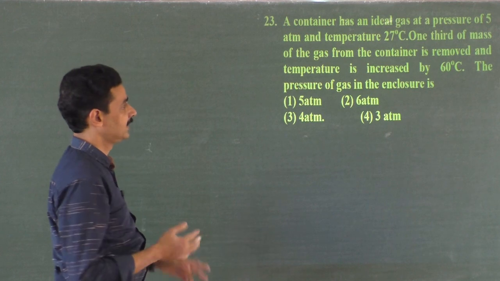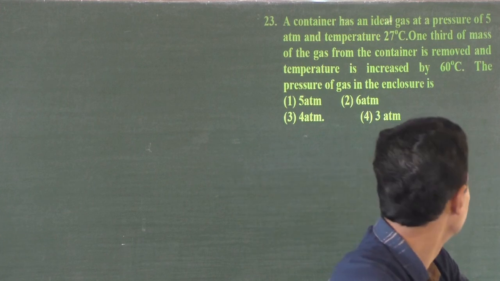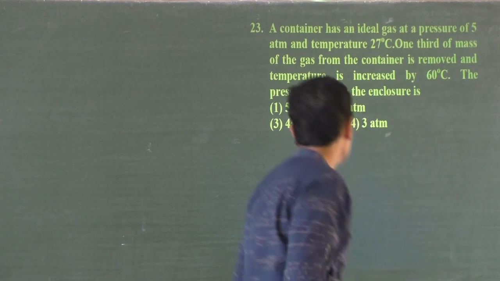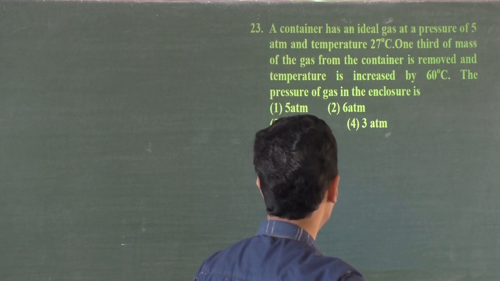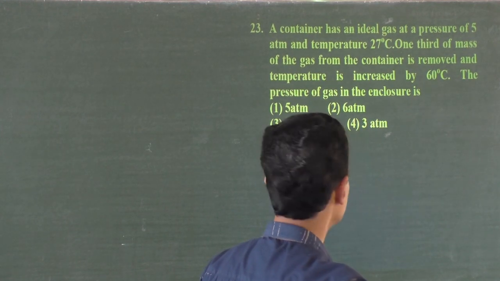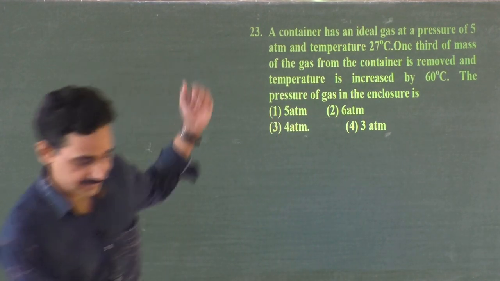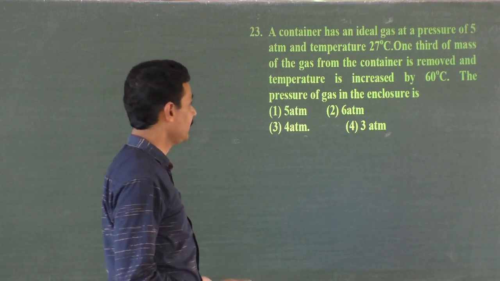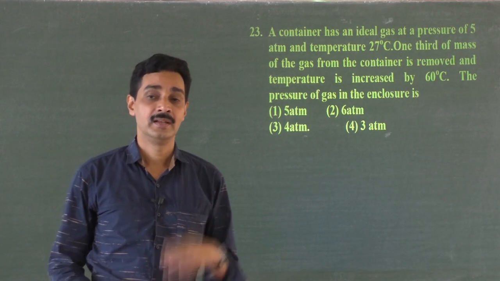A container has an ideal gas at a pressure of 5 atmosphere. We will bring it a little bit to this side and below. I am having doubt whether you can see it or not. Yeah, now I think you can see. A container has an ideal gas at 5 atmospheric pressure. So pressure is a variable, and temperature is 27 degrees Celsius, right? Okay, temperature is 27. 1/3 of the mass of the gas is removed. That means when you remove 1/3 of the mass of the gas, the number of moles will change.